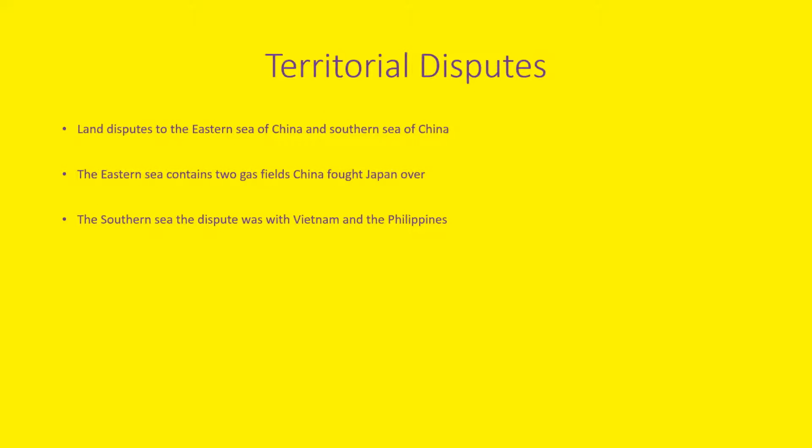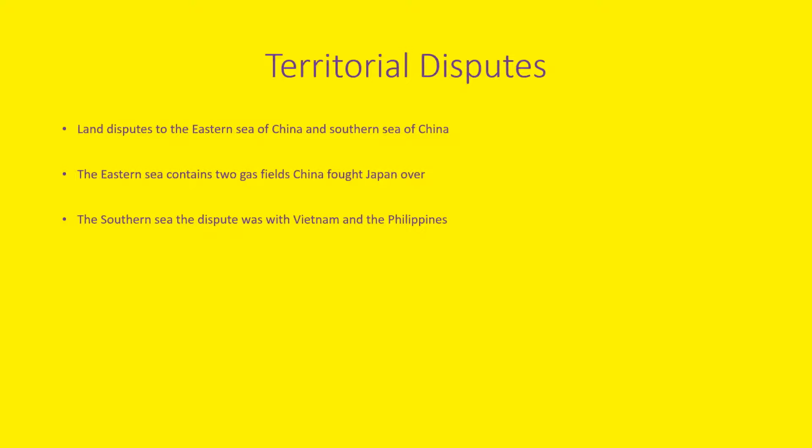Territorial disputes. These land disputes occurred in the East China Sea and the South China Sea. The eastern sea contains two gas fields that China fought over with Japan. China will eventually gain airspace control and the two gas fields, but they will sign an agreement with Japan, signing over the two gas fields for them to share.